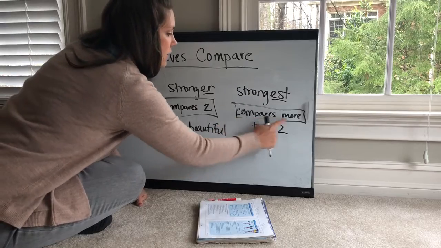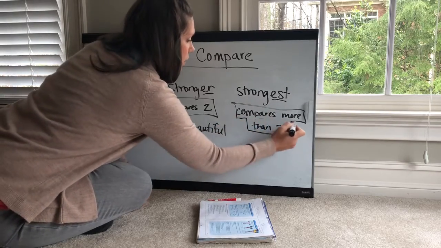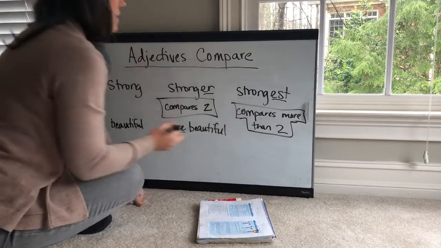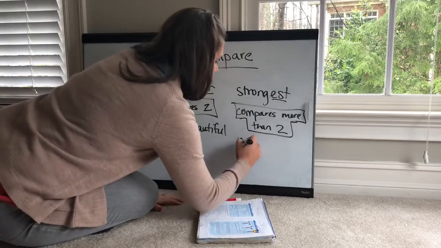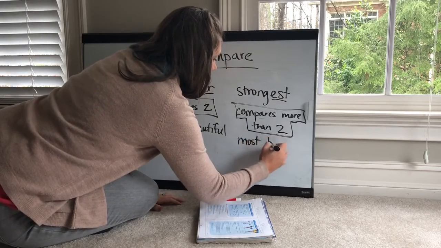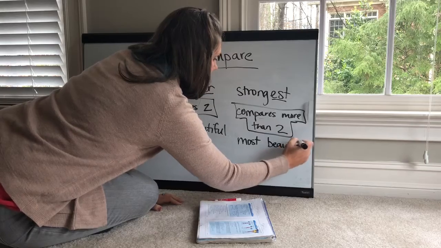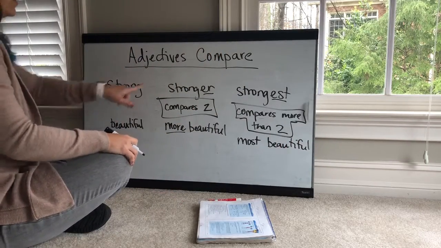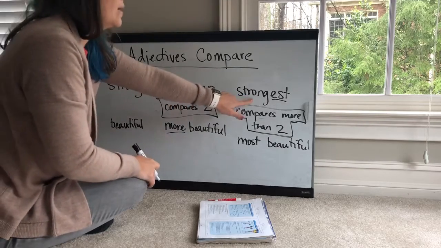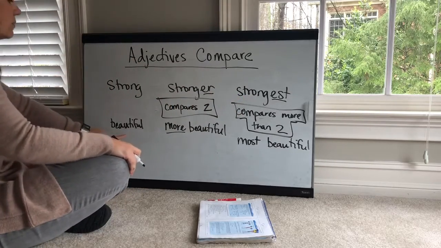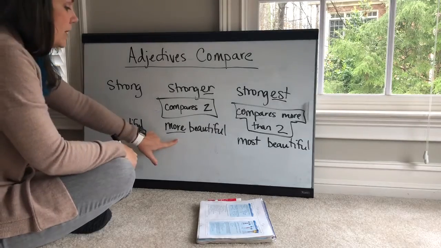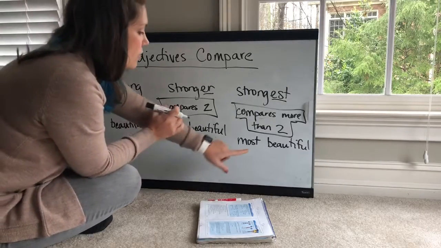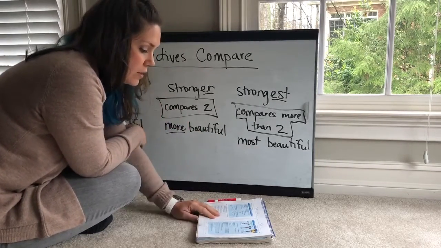When we compare more than two things with adjectives, we're going to say most. So, regular adjectives follow this pattern. We add an ER when we're comparing two and an EST when we're comparing more than two. Irregular adjectives, like beautiful, we're going to add more when we're comparing two before the adjective, and most when we're comparing more than two. Okay?